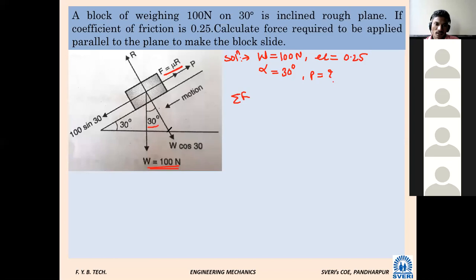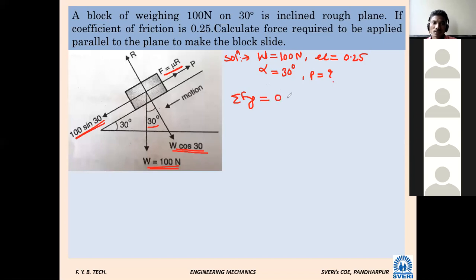Vertical or horizontal, 30 degree? Vertical. So the vertical component will be W cos 30. Take the cos of the angle with the side it is measured from. Similarly here, the perpendicular component will be sine. So if you apply summation Fy, what will happen?